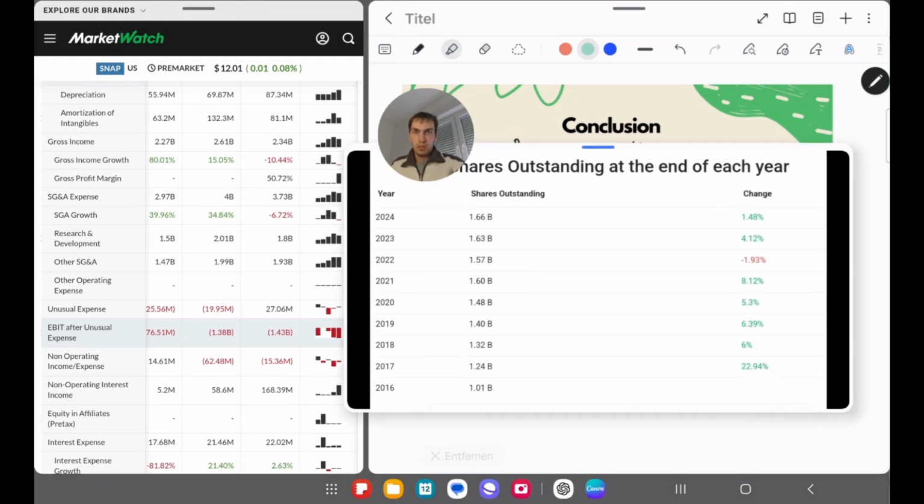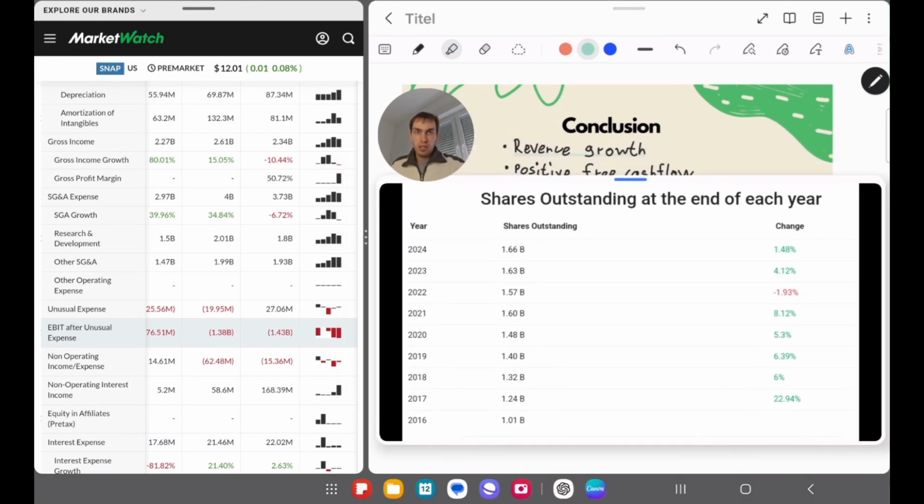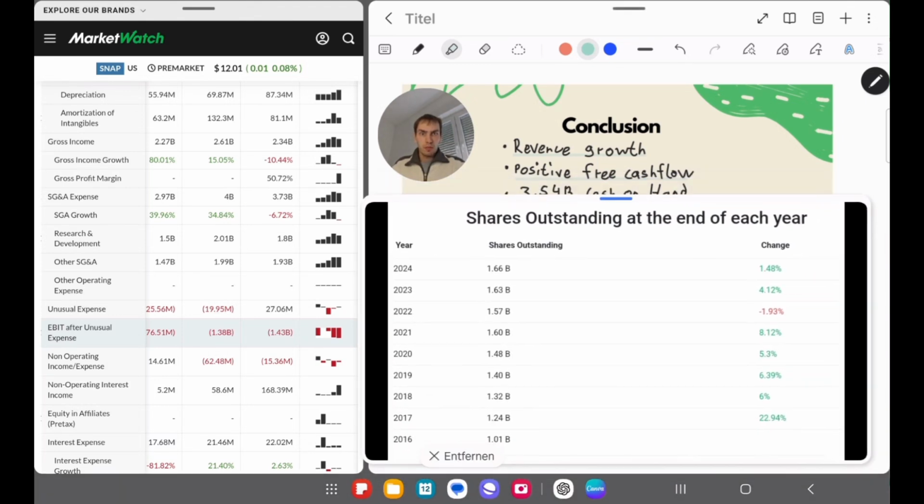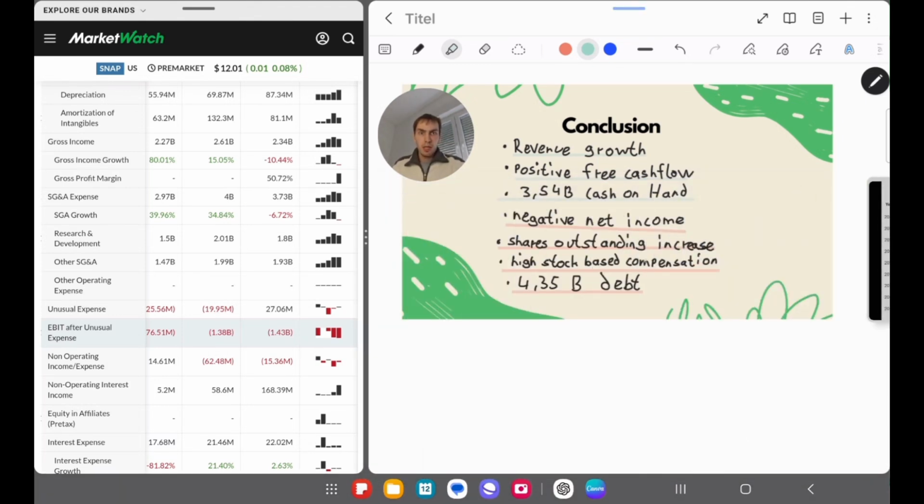I can show it here as well. We have a shares outstanding increase for most years. Only in 2022 it decreased, but other years it increased, sometimes over 6%, which is a lot in my eyes. So I don't really like to see that. And the reason for that is the high stock-based compensation. Yeah, so it's not really looking great. And they also have a lot of debt. 4.35 billion debt is not little in my eyes.